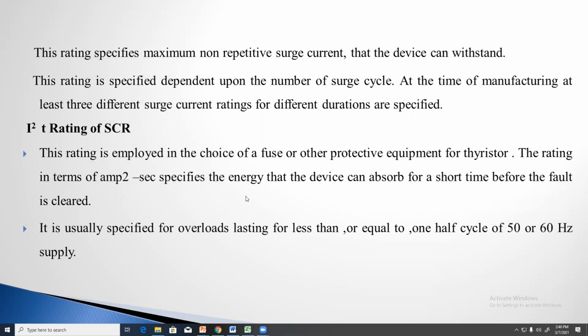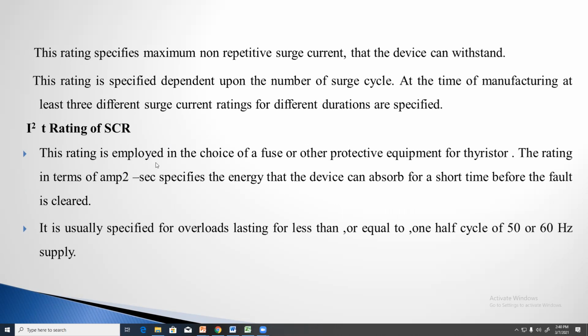Next, the I square T rating of the SCR. This is one of the main important parameters we have to remember. For example, when we are using the thyristor, we have to know the I square T rating of that SCR.